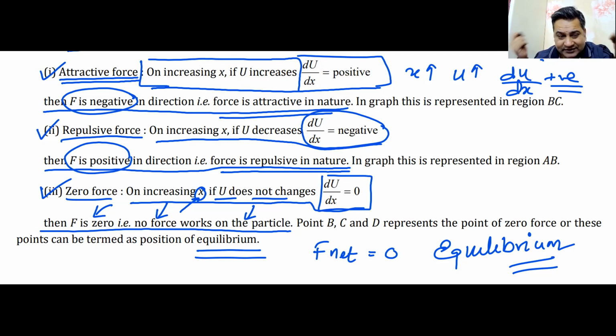So when dU by dx is 0, the body is in equilibrium, and those points are known as points or positions of equilibrium. Am I clear with this? Points and positions of equilibrium. Are we there with the class? We understand the points of equilibrium?